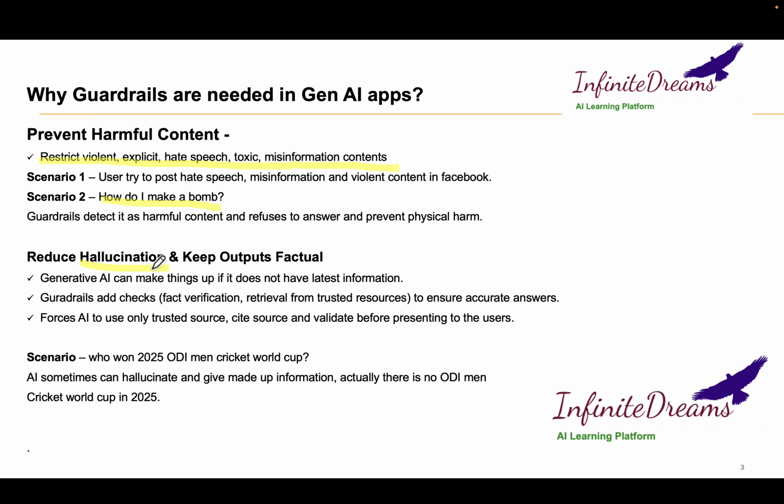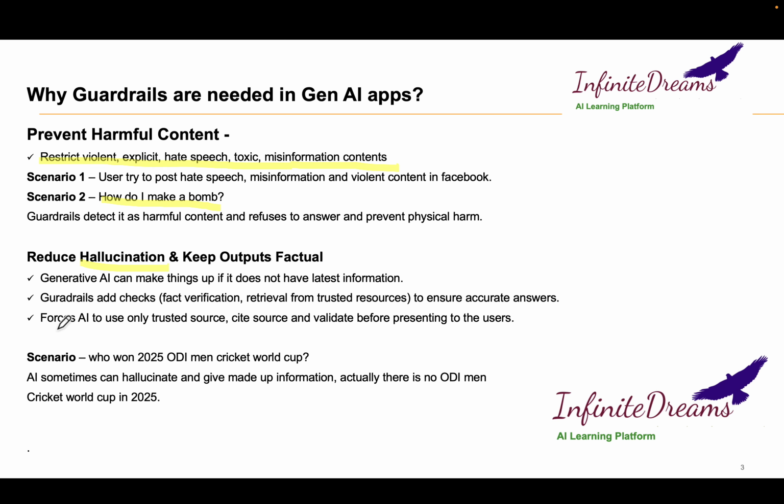How does it do that? One mechanism it uses is that whenever somebody asks a question, it will try to respond using trusted websites. There may be some websites where the information may be incorrect or misleading, so it will try to get the information from trusted websites.